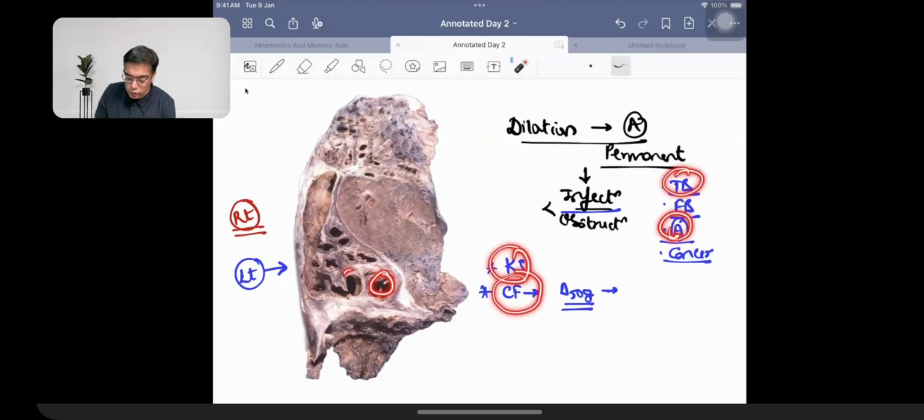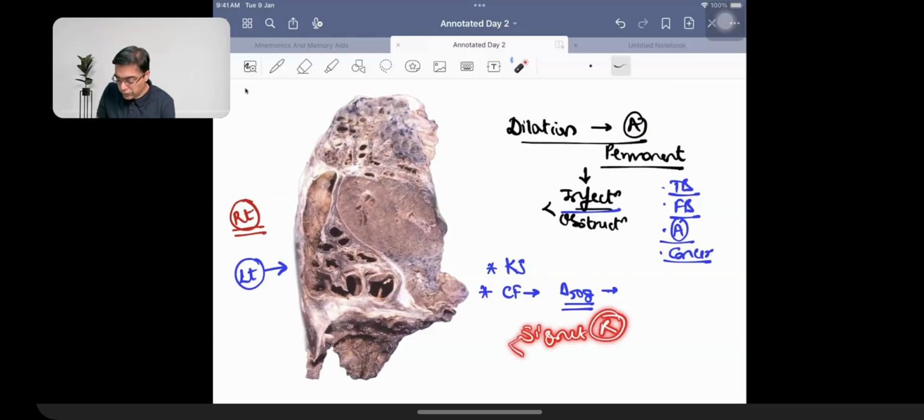Grossly, if you see the patients, you are going to be having dilated airways seen in the lungs. When you want to make a diagnosis, obviously you are not going to take out the lung and make a diagnosis. So you will be doing an examination with the help of high resolution CT scan. And once you do a high resolution CT scan, you get two important findings. One is going to be given the name of signet ring appearance. Second is what is going to be given the name of tram track appearance.